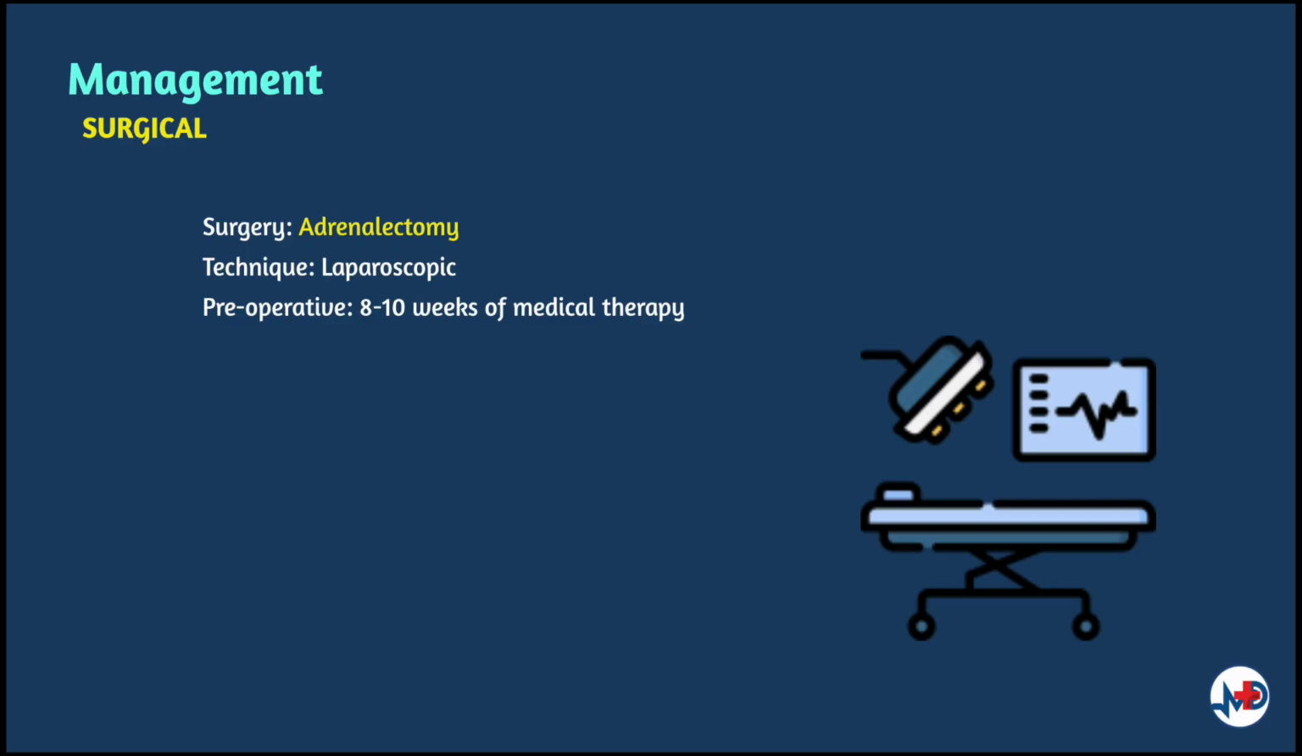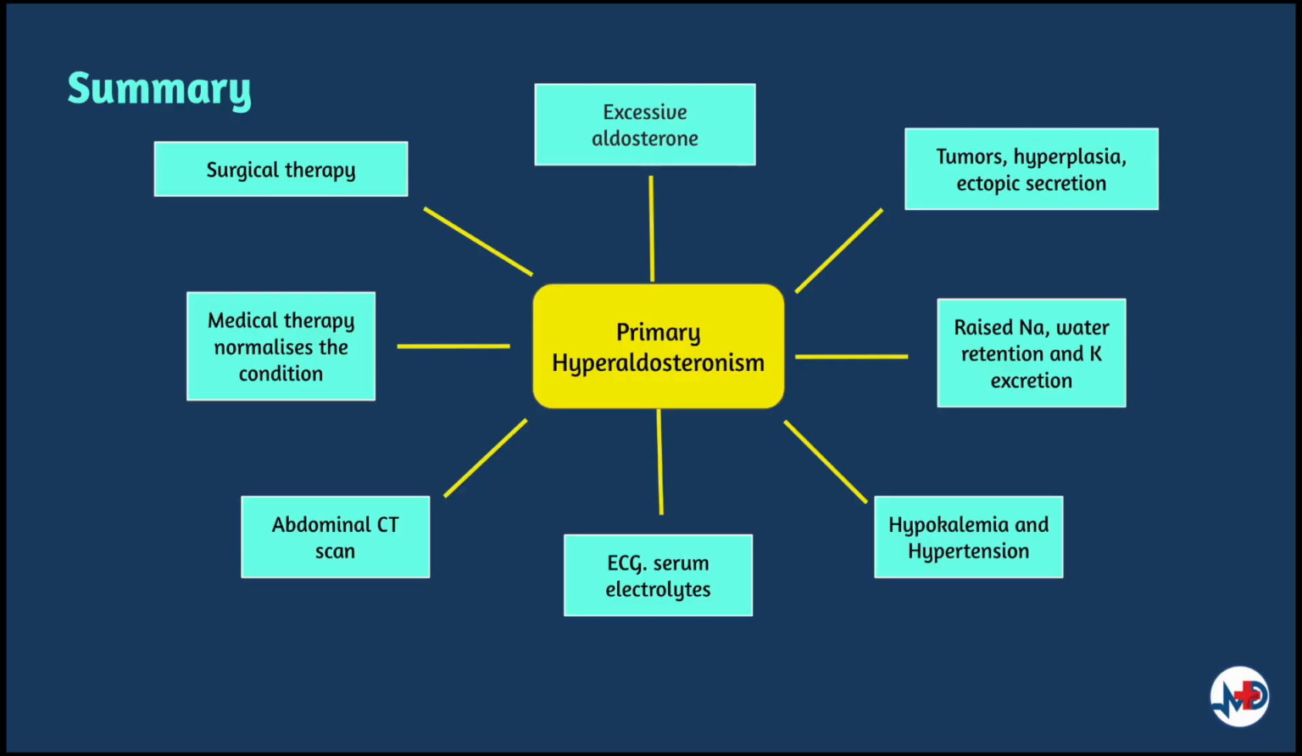In summary, excess production of the hormone aldosterone from the adrenal glands is known as primary hyperaldosteronism. Causes include tumors, hyperplasia of the gland, and ectopic secretion, which raise sodium and water retention with potassium excretion, and these give rise to hypokalemia and hypertension. Bedside investigations such as ECG and urine dipsticks assist in initial evaluation, whereas the level of serum electrolytes validates the diagnosis. Abdominal CT helps to visualize the tumors.